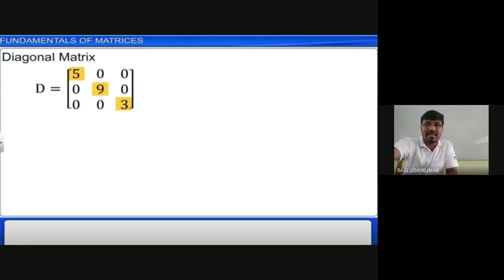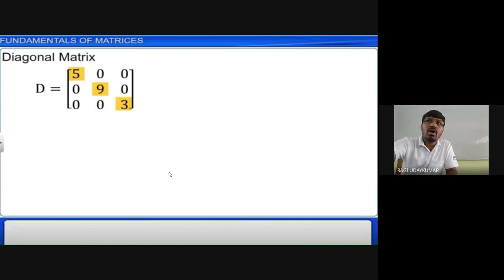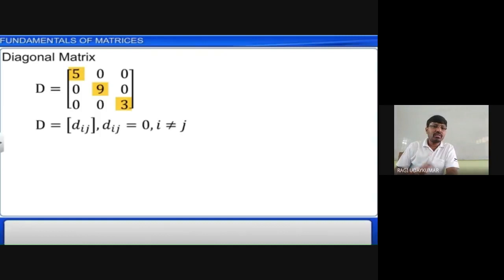So this is the diagonal matrix. What is a diagonal matrix? The matrix in which the diagonal elements, the principal diagonal elements, like 5 and 9. Only one side diagonal should be taken: first row first column, second row second column, third row third column, fourth row fourth column.